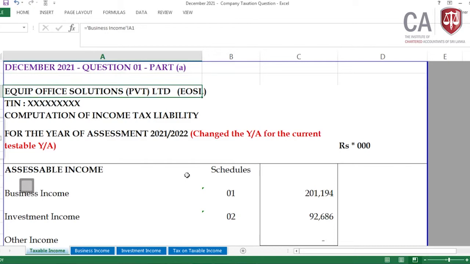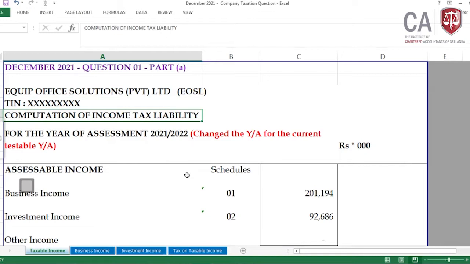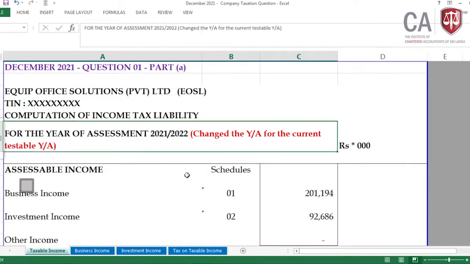It's a computation of the income tax liability of Equipped Office Solutions Private Limited, EOSL, the TIN number, computation of income tax liability for the year of assessment. I have taken it as 21-22, even though it is given in the question as 2021, in red color I have changed the year of assessment to the current testable year of assessment, but not all, only the relevant things I have done in the answer.